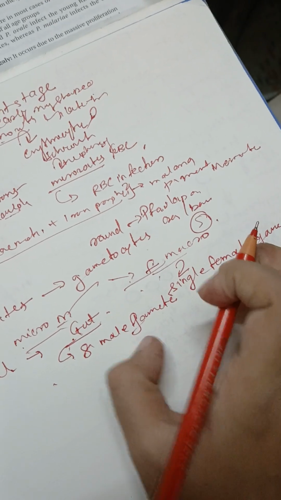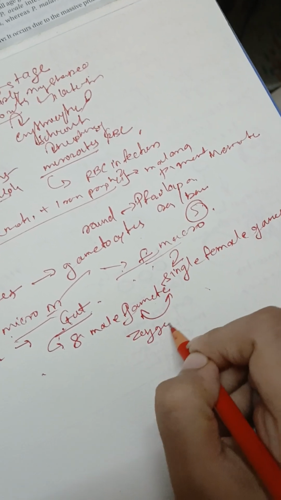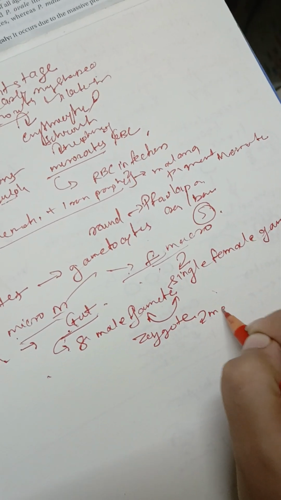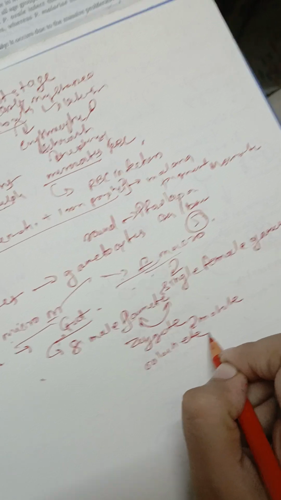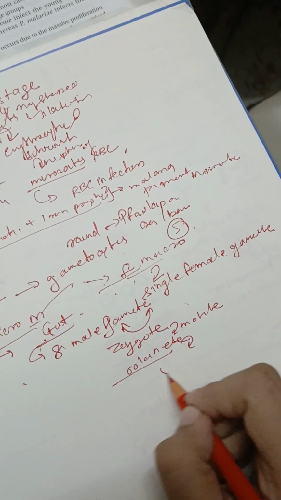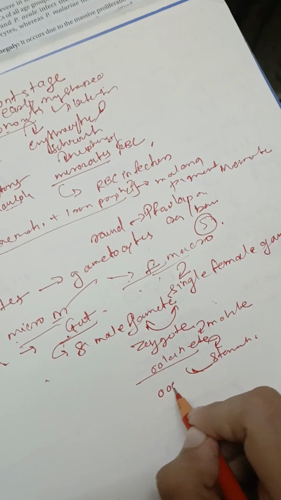Now next is fertilization. They will undergo fertilization to form a zygote, and that zygote, after getting converted into a motile form, will lead to formation of the ookinete. Now this ookinete will penetrate the stomach wall, and once it penetrates the stomach wall, it will lead to formation of the oocyst.